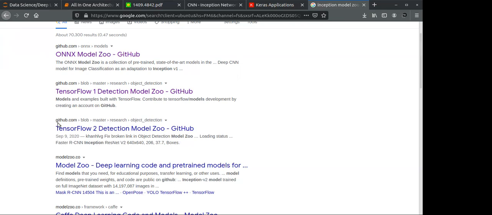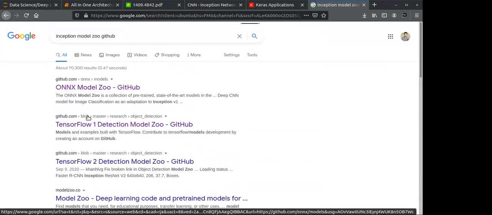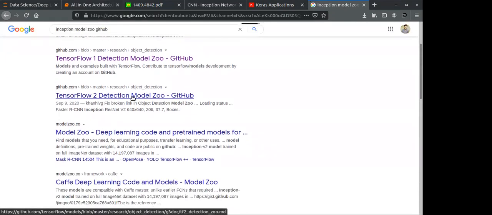These are the issues kind of thing. So maybe you should explore more, rather than going by search. So, the Inception model.